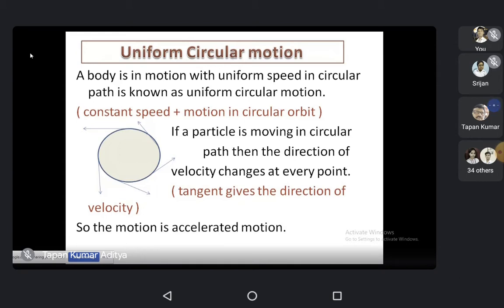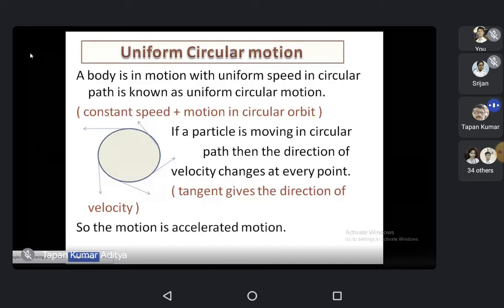Suppose an object is moving in clockwise direction. You can see in the diagram a few arrows are shown. Suppose you take a stone, spin it manually, and whirl it overhead in a circle. If you release the string from your hand, in which direction does the object tend to move?